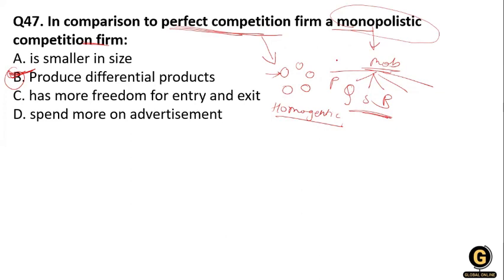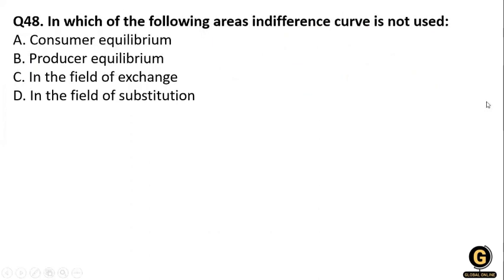And there is a heterogeneous product. Clear? Next question: in which of the following areas is the indifference curve not used? Consumer equilibrium uses the indifference curve; producer equilibrium; the field of exchange; the field of substitutes.